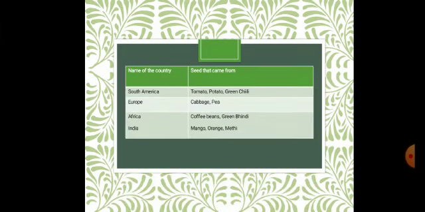There are various seeds that came from different countries long ago. For example, from South America we took tomato, potato, green chili, etc. And now they are grown in our country in such a way that we cannot say they came from South America long ago. In the same way, from Europe we got cabbage and pea, from Africa coffee beans and green bhindi, and from India there were so many like mango, orange, methi, etc.